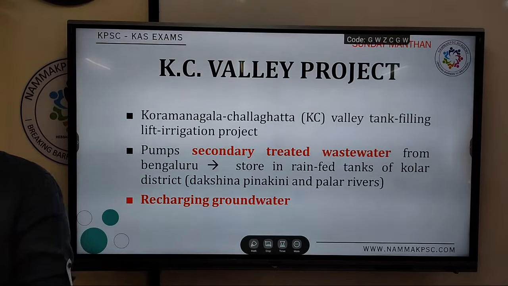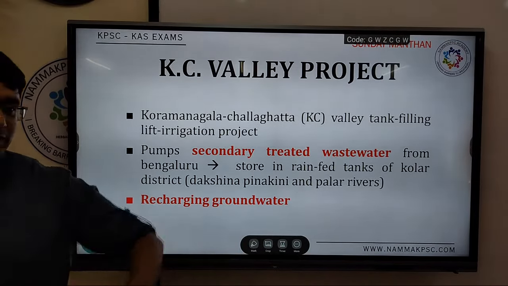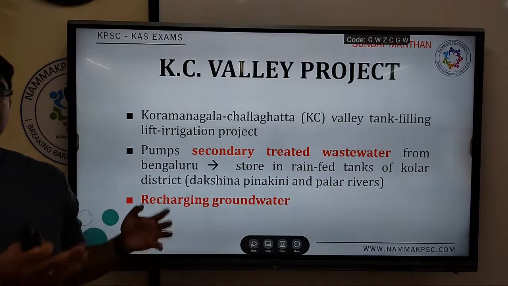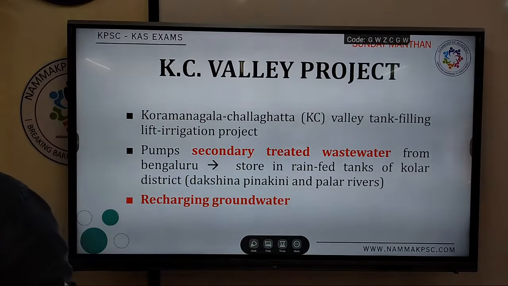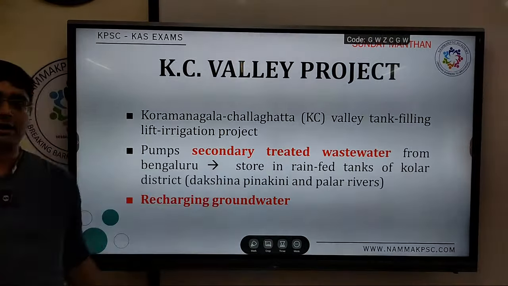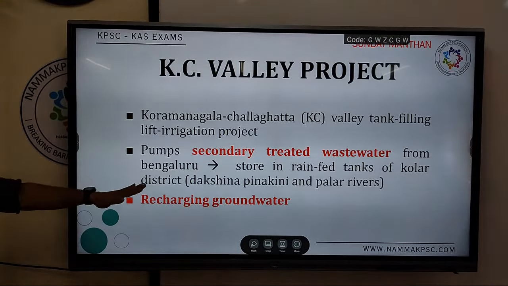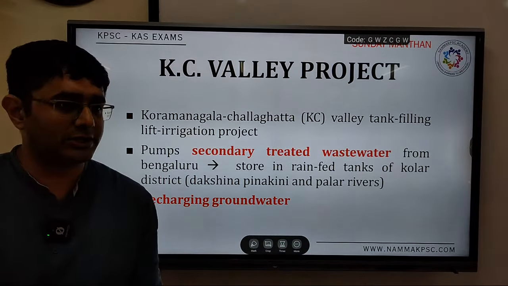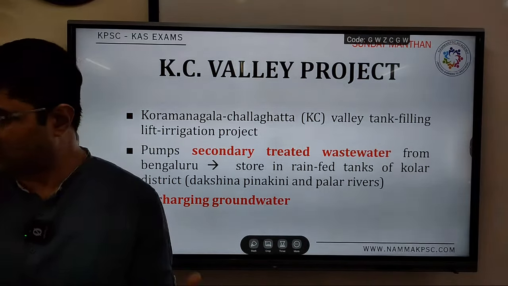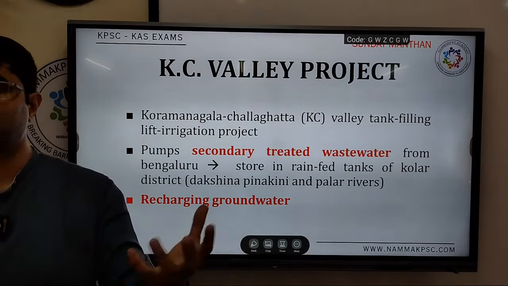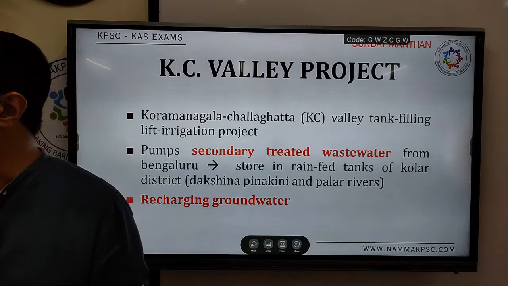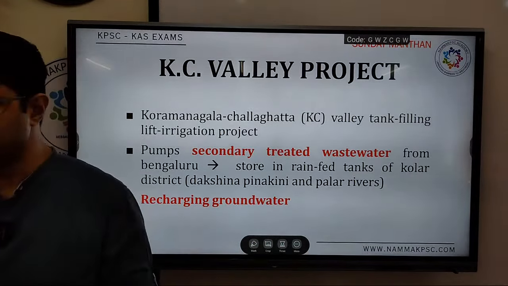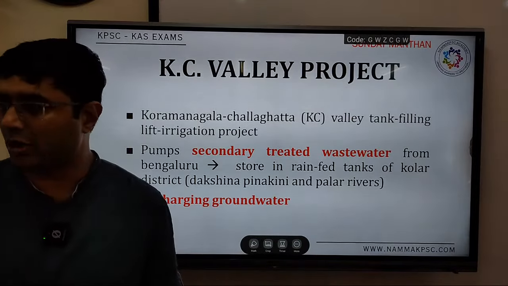That will treat the water, and that water will be transported and stored in reservoirs, and these reservoirs will help in rejuvenation of the groundwater, especially in the dry regions of Kolar district. The reservoirs will act as a natural replenishment of groundwater, and then the groundwater will be used for irrigation. So, indirect irrigation by replenishment of the groundwater.